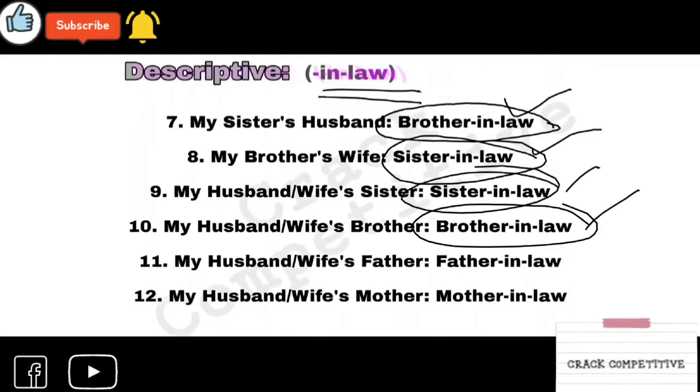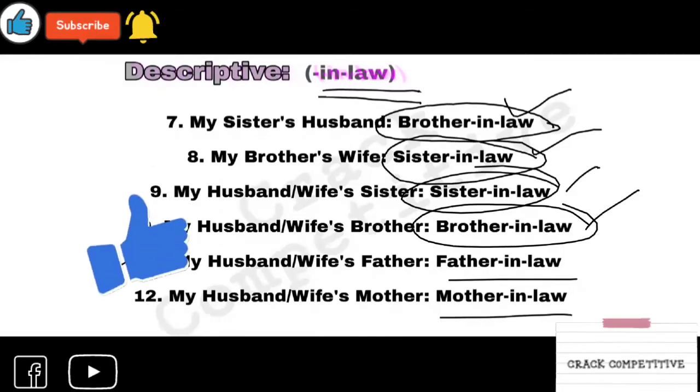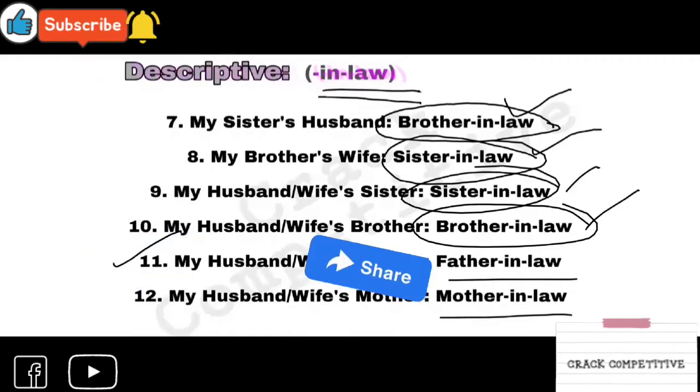Now moving to the father and mother: your husband or wife's father is your father-in-law, and your husband or wife's mother is your mother-in-law. Remember this. In-law means by law. They come in the second part of life. We have two parts in life, so in the second part, the in-law relations come.